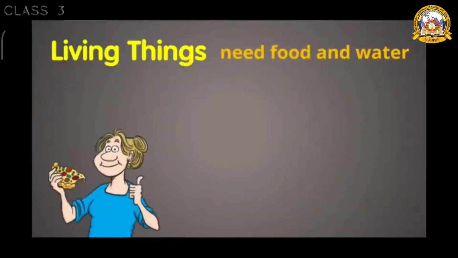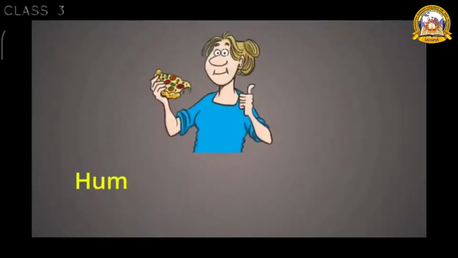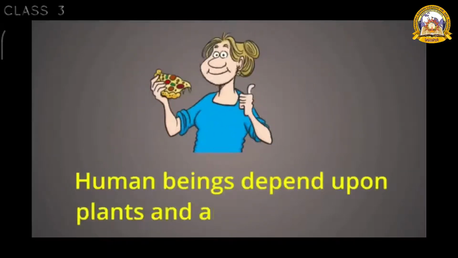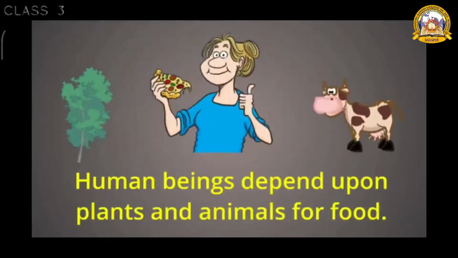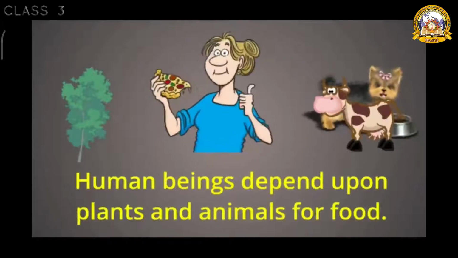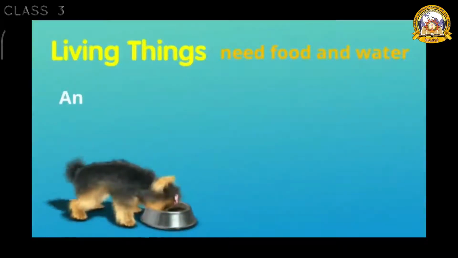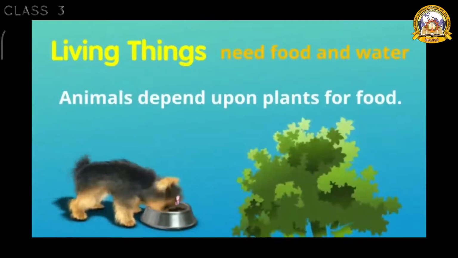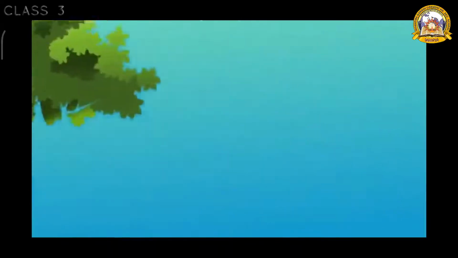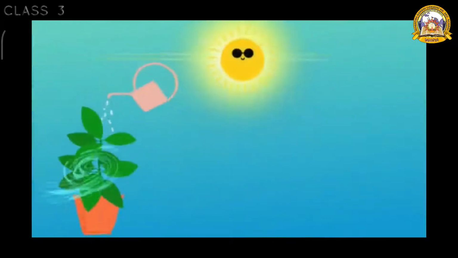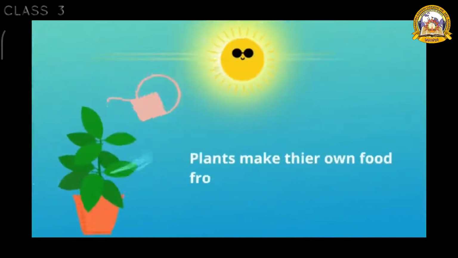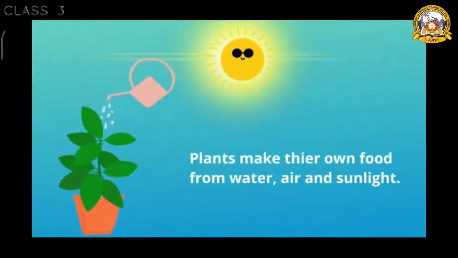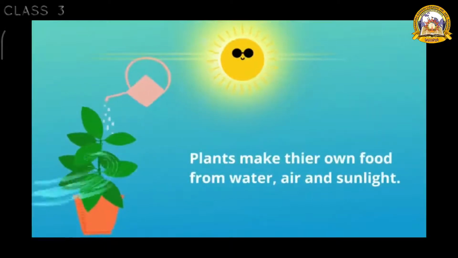Living things need food and water to live. Human beings depend upon plants and animals for food. Animals depend upon plants for food. Plants make their own food from water, air and sunlight.